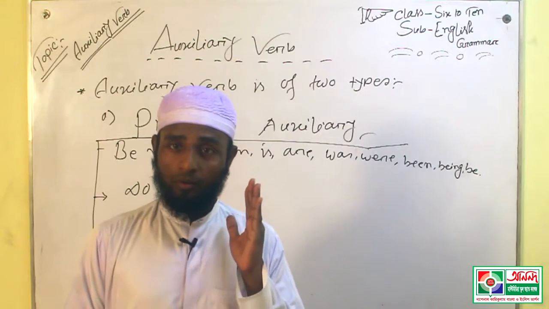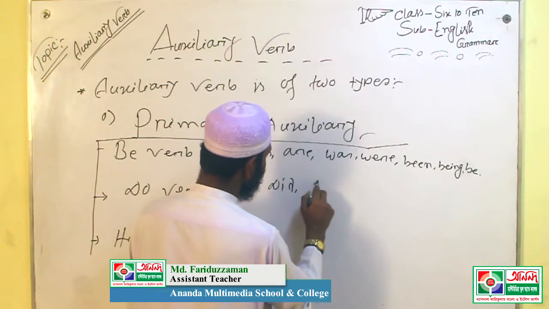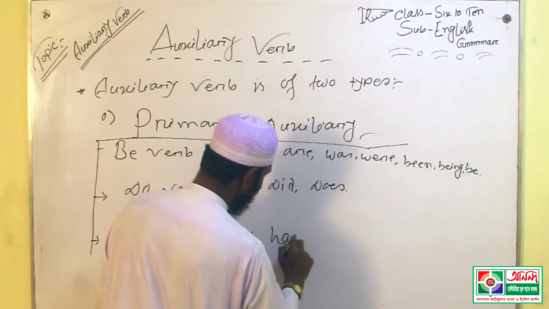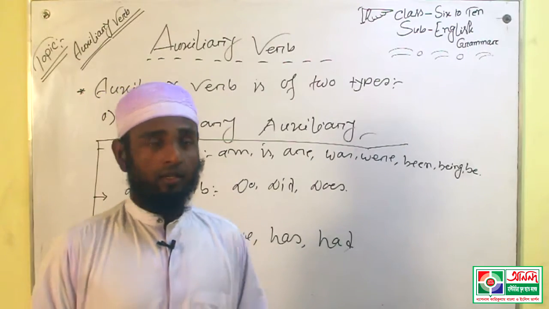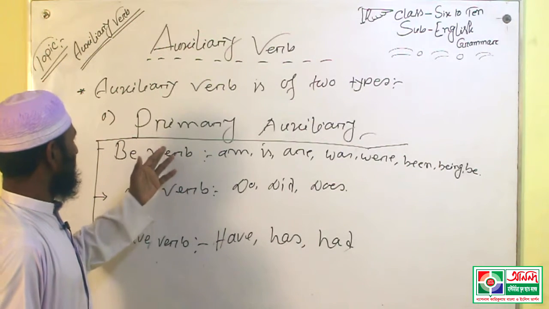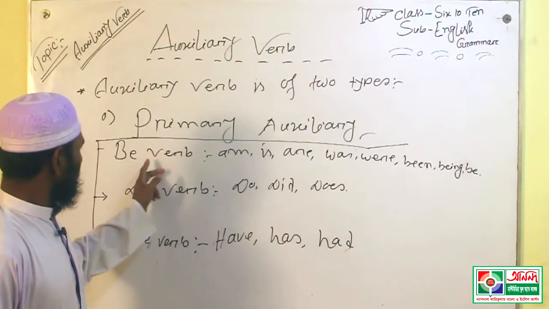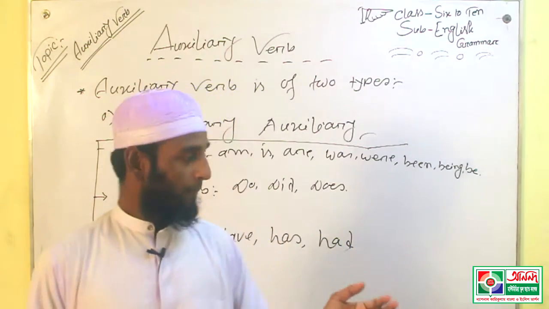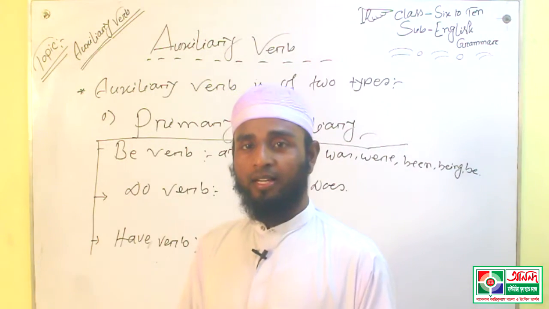Next, do verb: do, did, and does. Have verb: have, has, had. This is primary auxiliary verb. I am discussing now primary auxiliary verb, three types: be verb, do verb, and have verb. Be verb: am, is, are, was, were, being, been, and be. Do verb: do, does, and did. Have verb: have, has, and had.